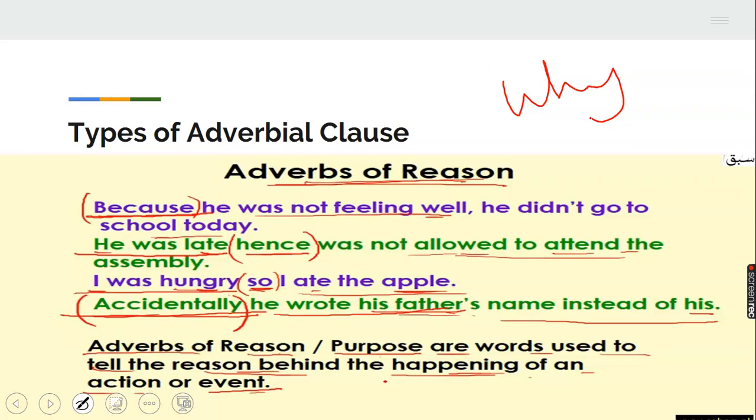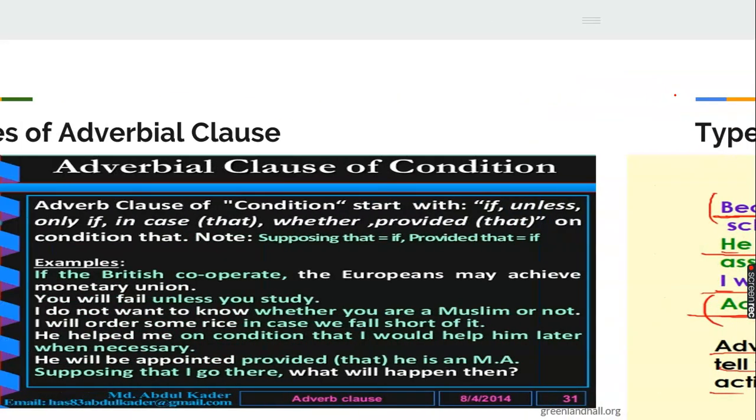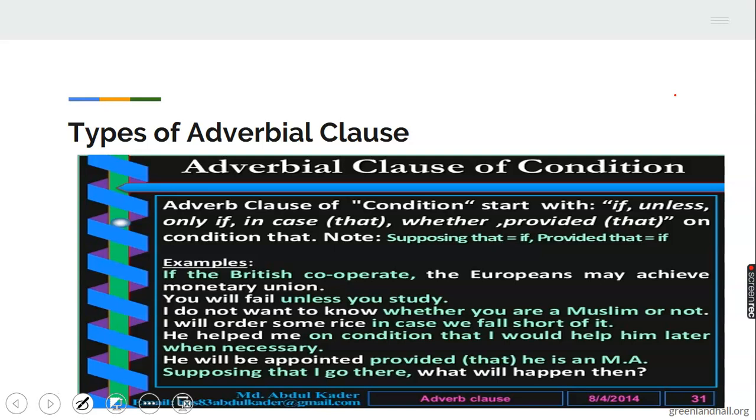Why didn't he go to school? Because he was not feeling well. Why was he late? Because he was not allowed to attend the assembly. This answers the question why. Then that of condition to tell you what must be done. What must be done. And you see some features of it.